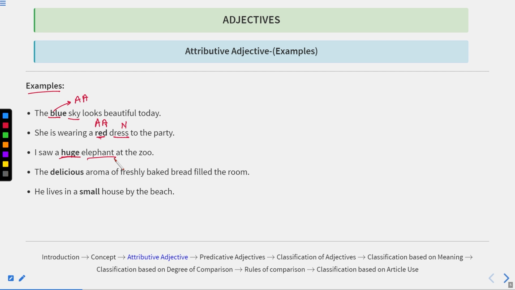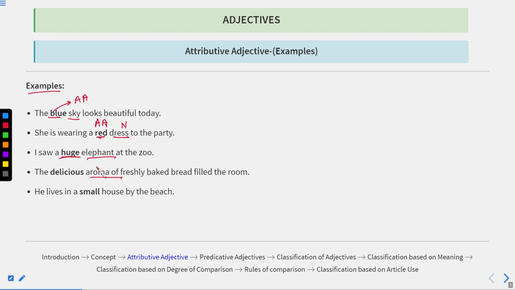The delicious aroma of freshly baked bread filled the room. Now you can see that aroma is the smell which you feel, or the fragrance which you feel out of food, the fragrance which you can sense.